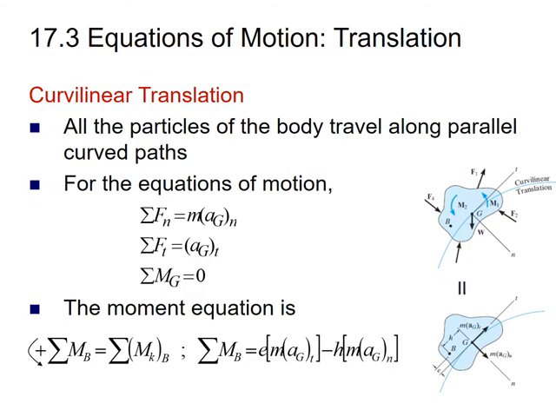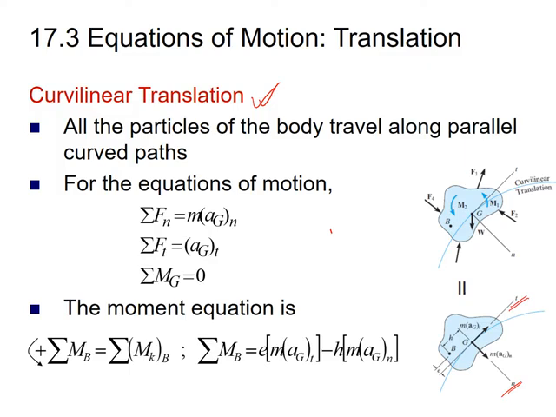In translation motion of the rigid body we have two types. First was the rectilinear translation motion and second was the curvilinear translation motion. In the previous slide we discussed the rectilinear translation motion and the equations of motion that we can use for it. However, for the case of curvilinear translation motion, since all the particles on the rigid body follow a curved path, the more convenient coordinate system is the normal and tangential coordinate system.